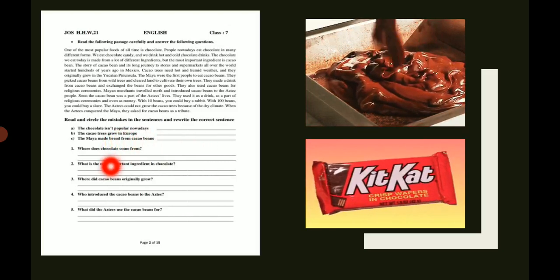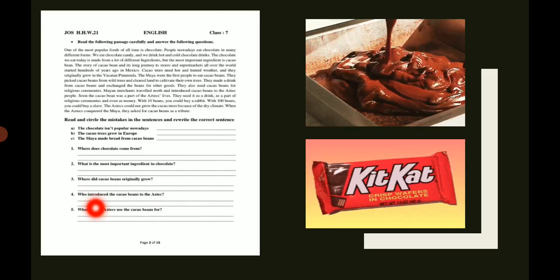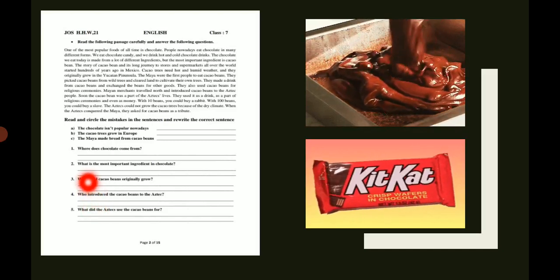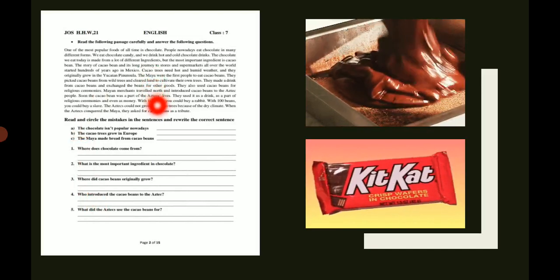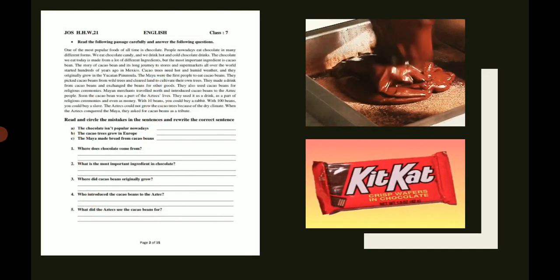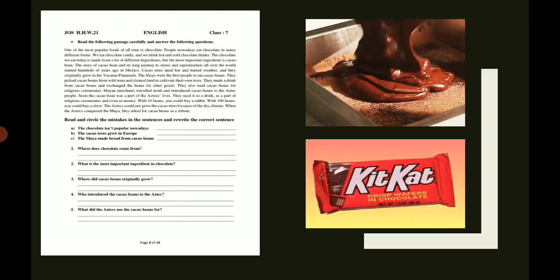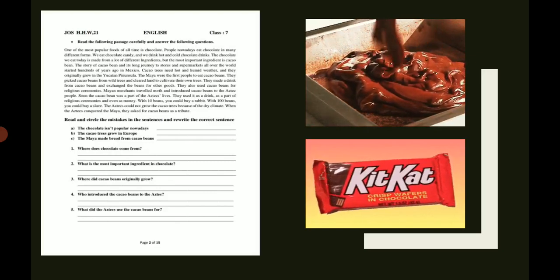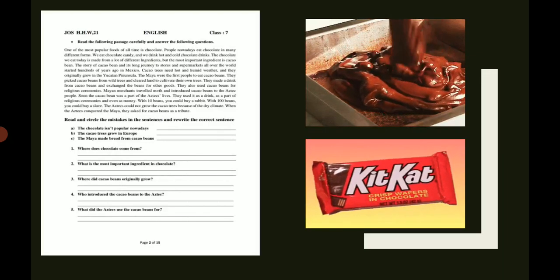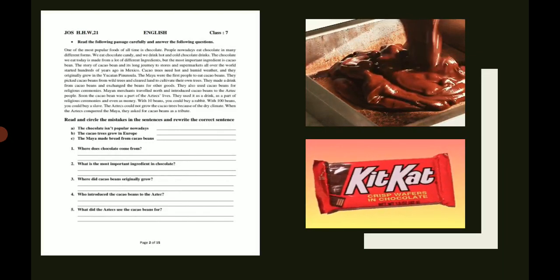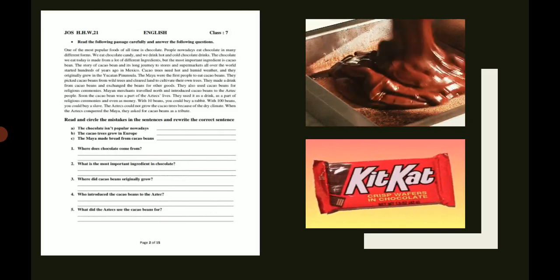Okay, now there are 5 questions, and you all have to read the passage carefully and answer from the passage. I hope you will get the answers very easily. So they are really easy. So make sure that you all read the paragraph very carefully. Okay, moving forward.